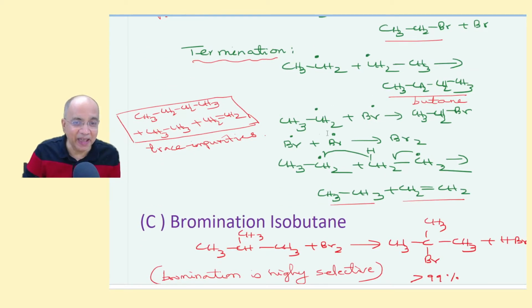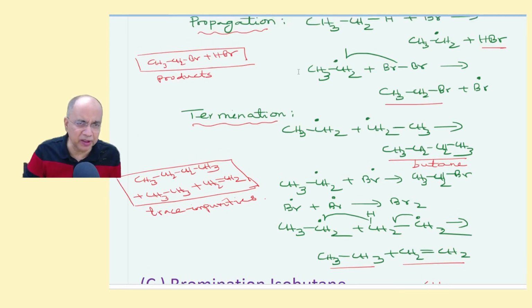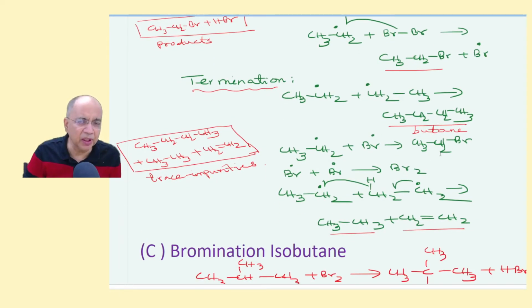right? Then ethyl and bromine will produce the same invisible thing. It is already there in the product in the propagation step. So this is addition, trace quantity. Then bromine giving you bromine molecule. It is already there as a reactant. Then this is disproportionation. This is disproportionation.